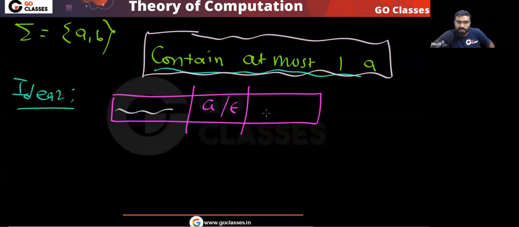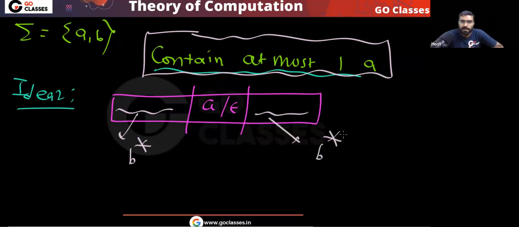Here you have B star, here you have B star, here you have B star, here you have B star. Please tell me, will it give me at most one A? Yes, it will give me at most one A. Why? Tell me what is the reason.